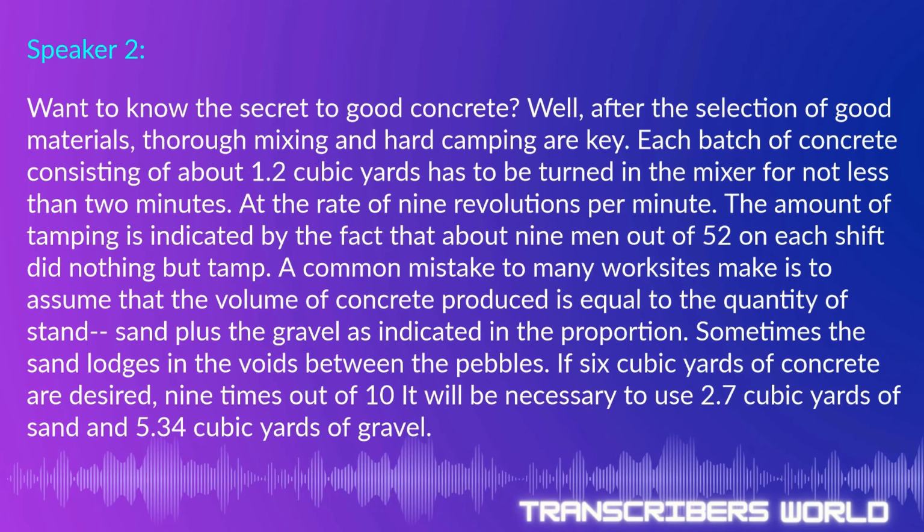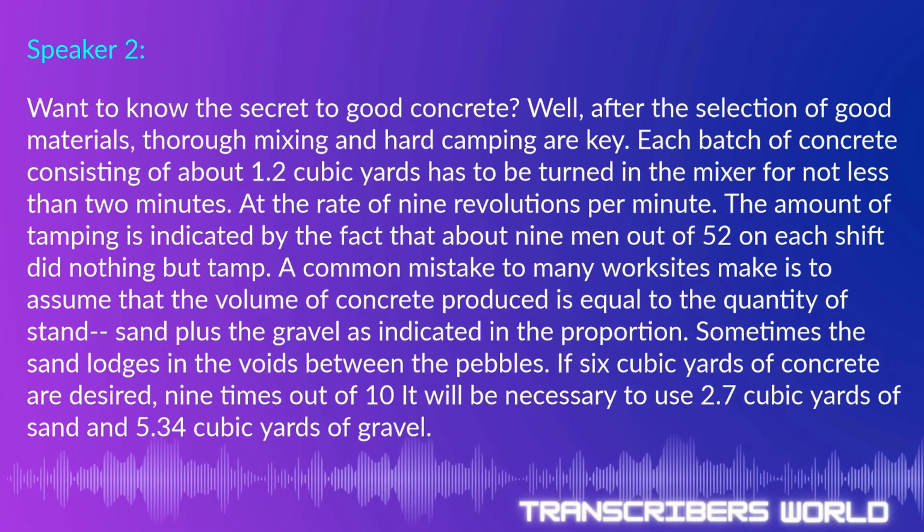Want to know the secret to good concrete? Well, after the selection of good materials, thorough mixing and hard tamping are key. Each batch of concrete, consisting of about 1.2 cubic yards, has to be turned in the mixer for not less than 2 minutes at the rate of 9 revolutions per minute. The amount of tamping is indicated by the fact that about 9 men out of 52 on each shift did nothing but tamp.